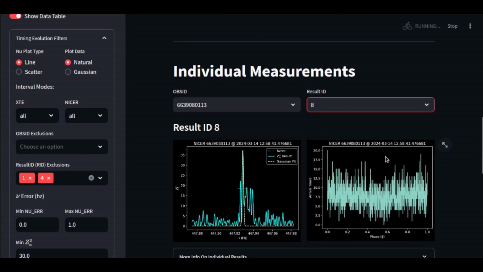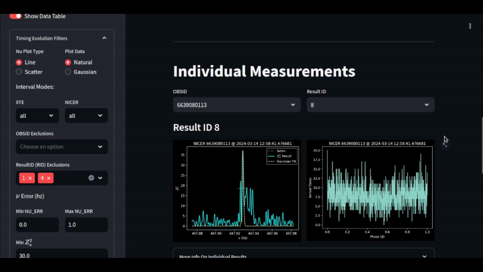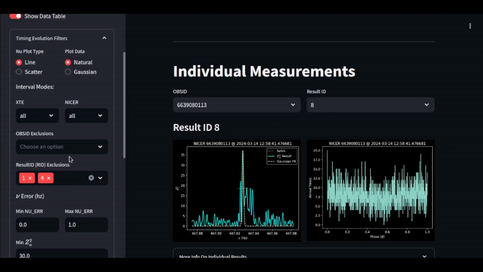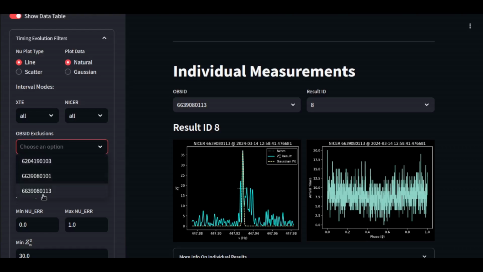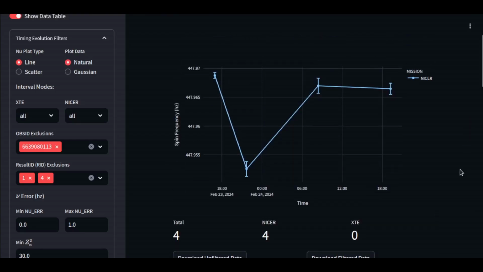Actually, before I filter that out, let's look at the second result. Yeah, this is kind of a similar thing right here. So after we kind of chop off a little bit more of that, you can see that we're finding something here. The Z1 squared there, there's evidence for something there. And maybe this isn't something worth completely throwing away, but to build an ephemeris for the source, you can maybe see also a little wiggle going on with this, but again, we're dealing with tens of arrival times. So I think I'm just going to throw away this entire OBS ID, and we're just going to filter both of those out. So we're down to 4 measurements, and this is kind of what it looks like.